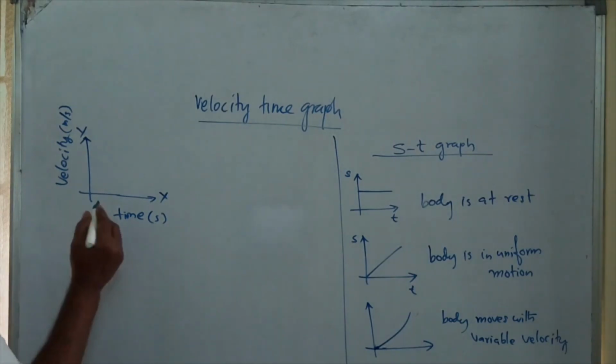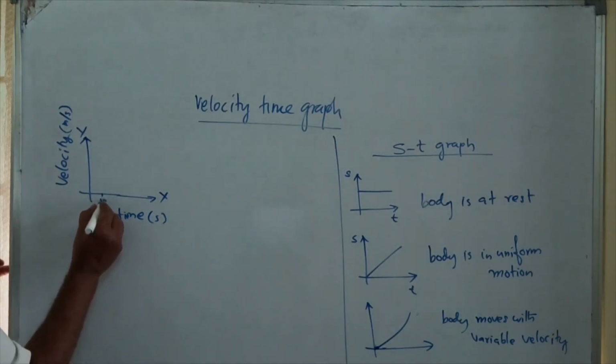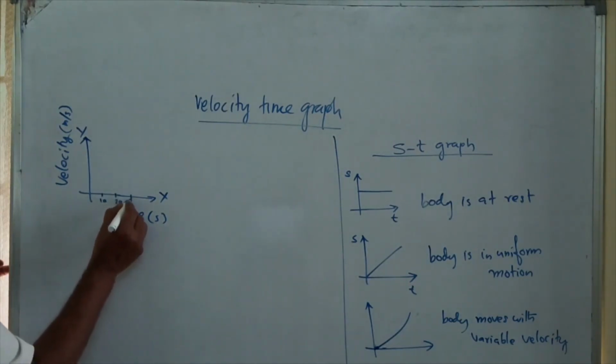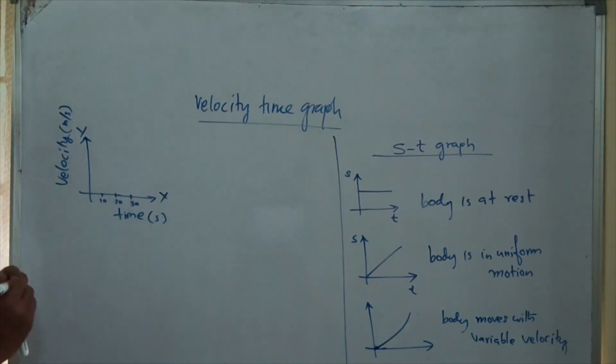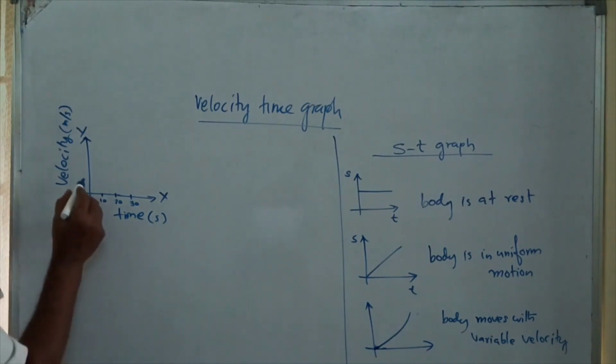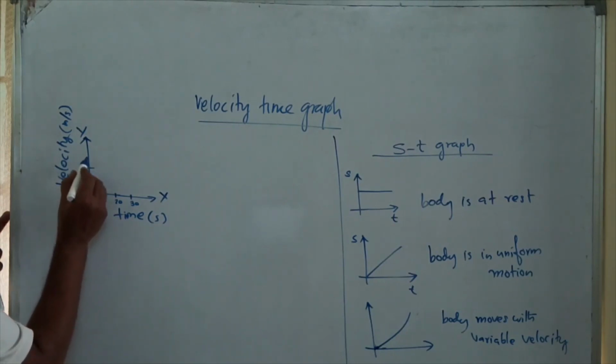Let me mark the time here: 10 seconds, 20 seconds, 30 seconds. And here let me say velocity is 5 meter per second, 10 meter per second, or 15 meter per second.